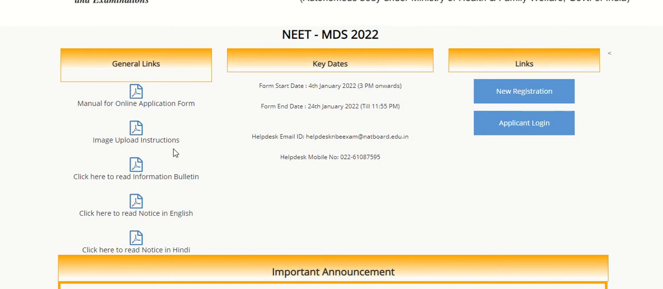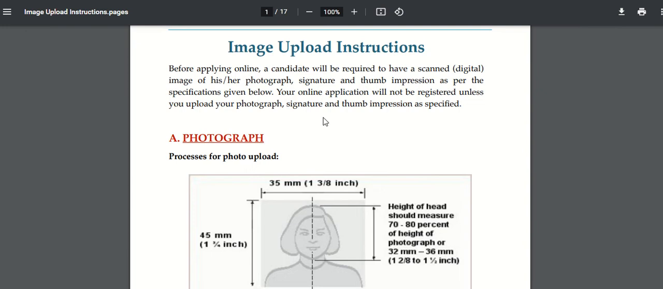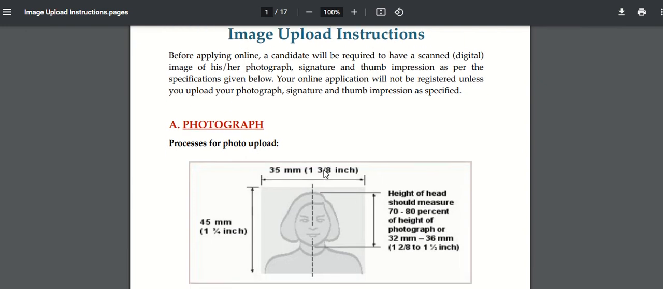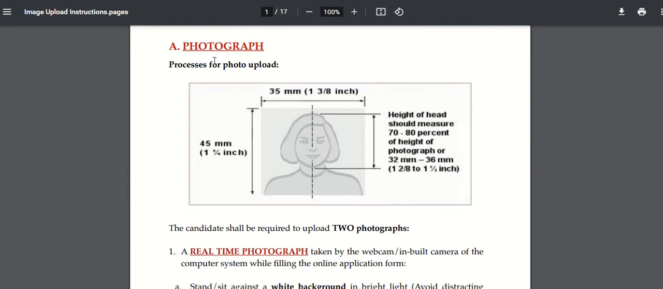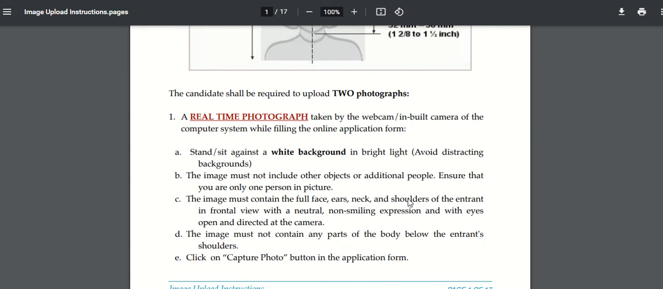You can check the image upload instructions. Let's see what is the image upload instruction. So here is the image upload instructions. See, this is the instructions to upload the photograph. Your photograph should be 35 mm wide and 45 mm long. Then height of the head should measure 70 to 80% of the height of photograph, and the candidate shall be required to upload two photographs. Here you have to upload two photographs.